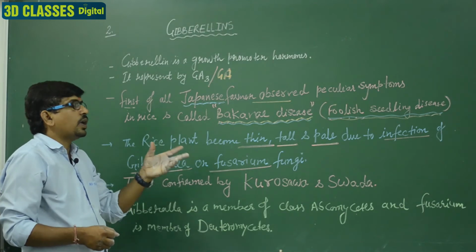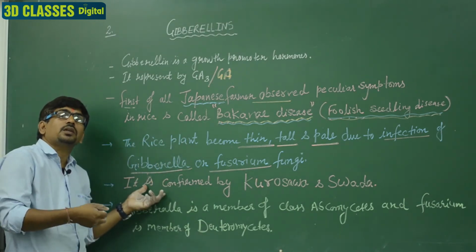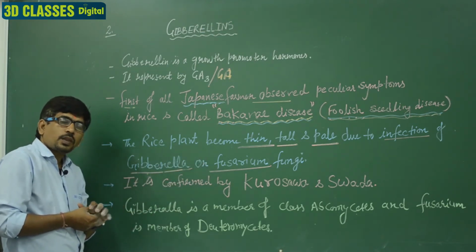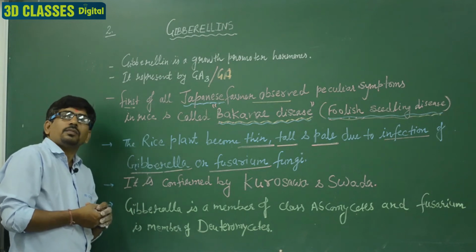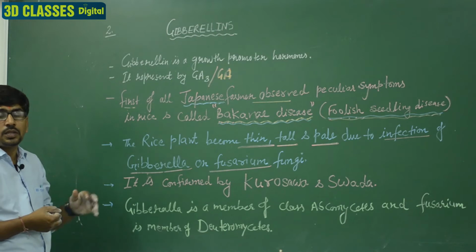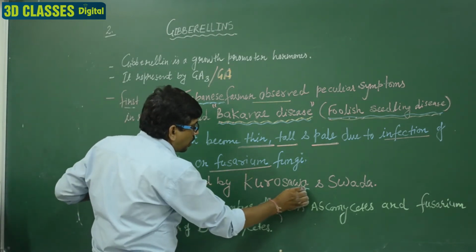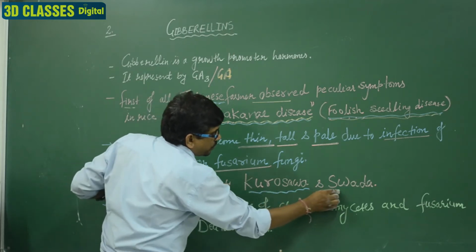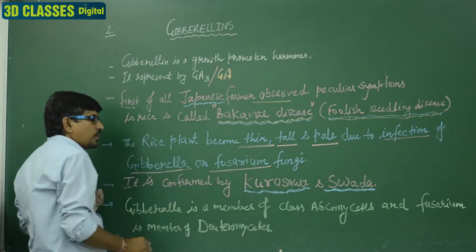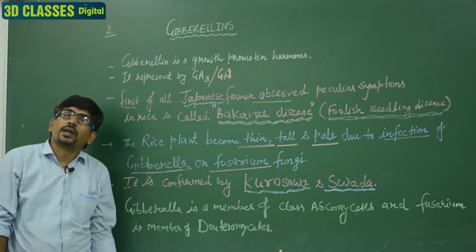there are two fungi responsible for this disease, Gibberella and Fusarium, and it was confirmed that these fungi are the cause of this disease by two scientists, Kurosawa and Sawada. This is a question for the medical exam: who confirmed that Gibberella and Fusarium cause the Bakanae disease?